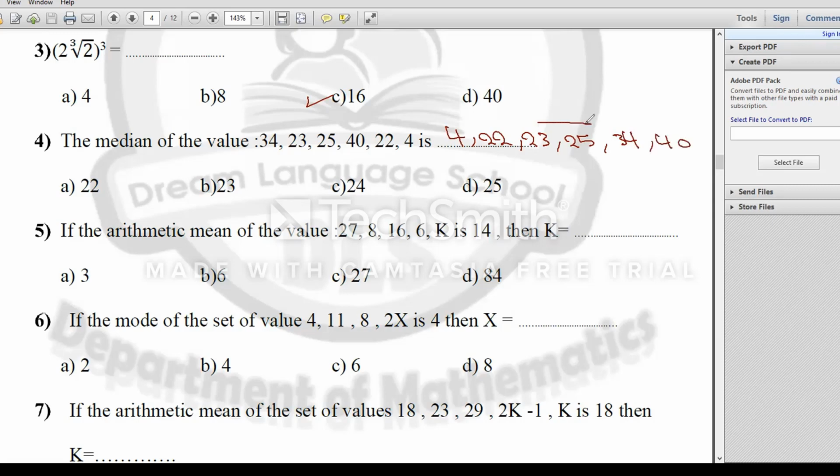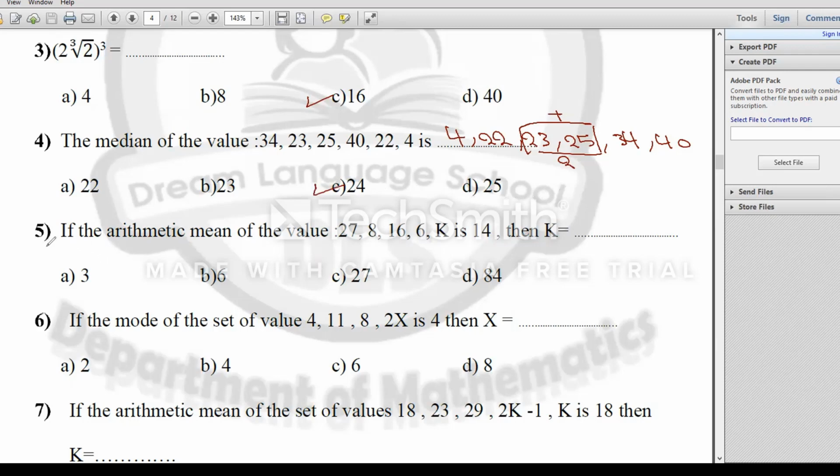Then we have two values in the middle. I will add them and divide by 2. 23 plus 25 equals 48 over 2 equals 24.